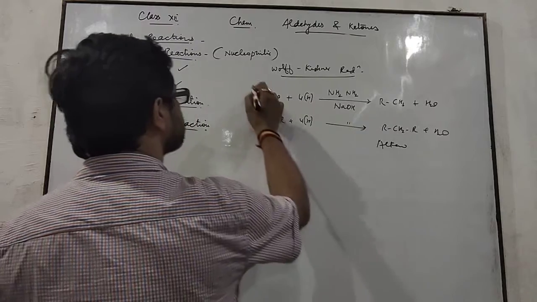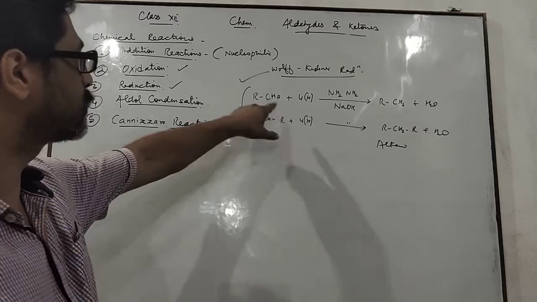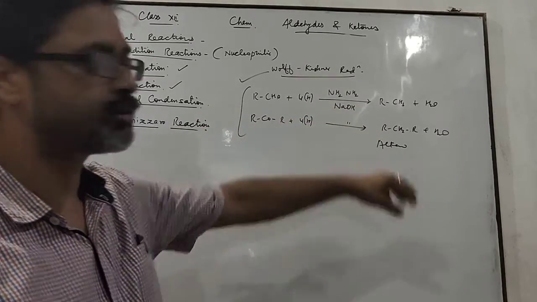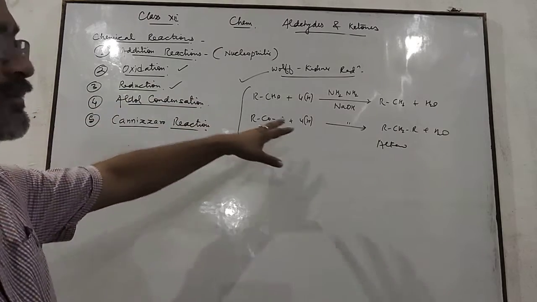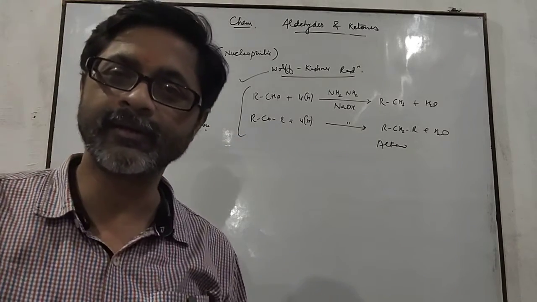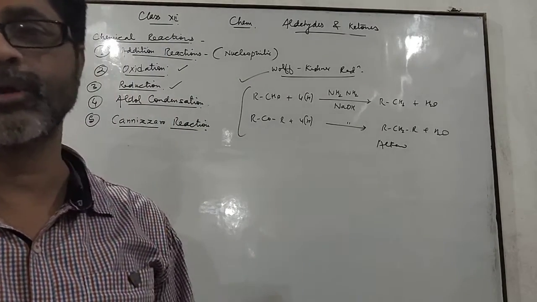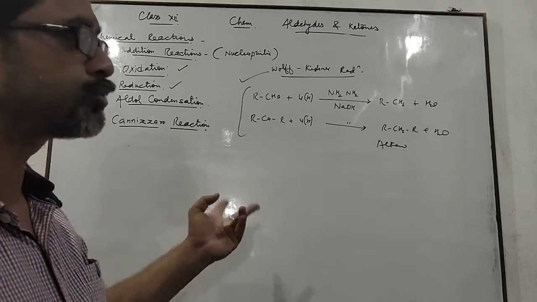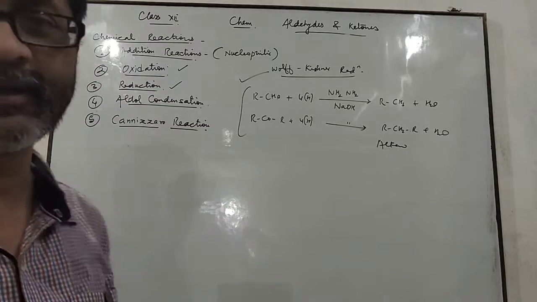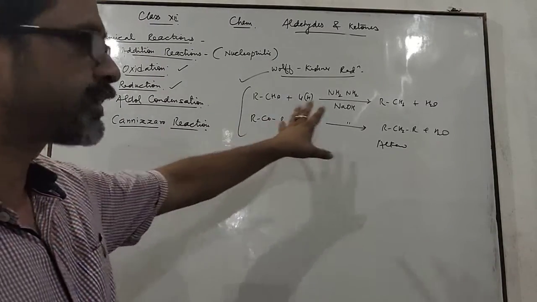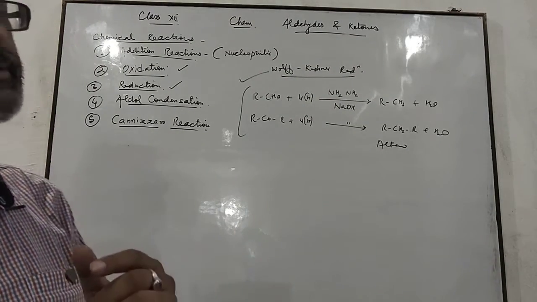This is also known as Wolff-Kishner reduction. In these reactions also aldehydes and ketones are reduced to alkanes. In this way, this reduction takes place. Aldehydes and ketones in presence of nickel, platinum or palladium are reduced to form primary alcohols and secondary alcohols, but these are two special conditions in which aldehydes and ketones are reduced to alkanes. In these reactions, there are two types of reactions. First one is Clemmensen reduction and second one is Wolff-Kishner reduction.